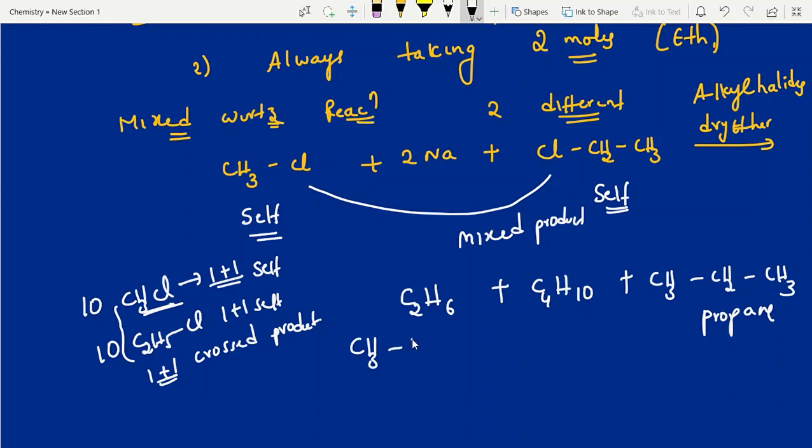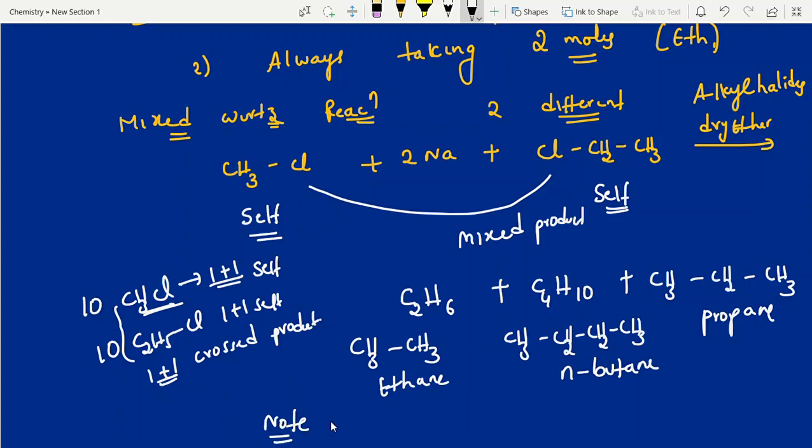If you want, you can write expanded forms also. Ethane, how you will write? CH3, CH3. Right? Write the name also. And what about this one? CH3, CH2, CH2, CH3. This is what we call n-butane. These are the products. Mixed Wurtz reaction, not suitable method. What is the note point I am writing here?